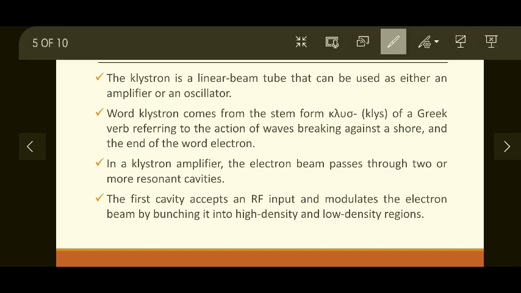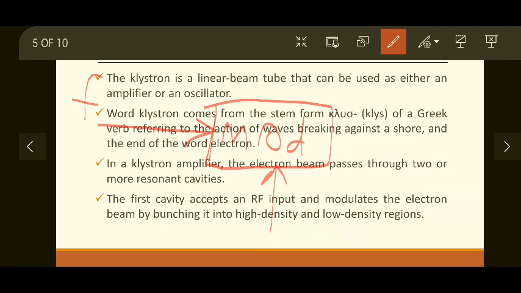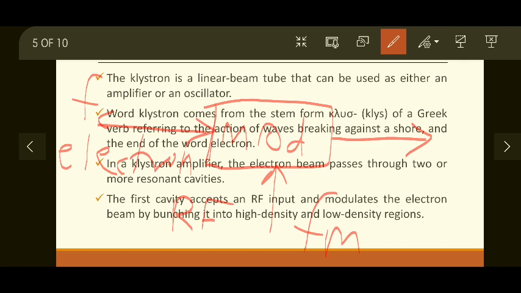In the previous semesters, you have seen the process of modulation. This is a modulator. A modulator always has two inputs. One is a carrier and another is a modulating signal. Now in our case, the modulating signal is the microwave input, that is RF, and the carrier is the electron beam. So modulation will happen between these two signals, and the output travels through the electron tube, that is our klystron tube.